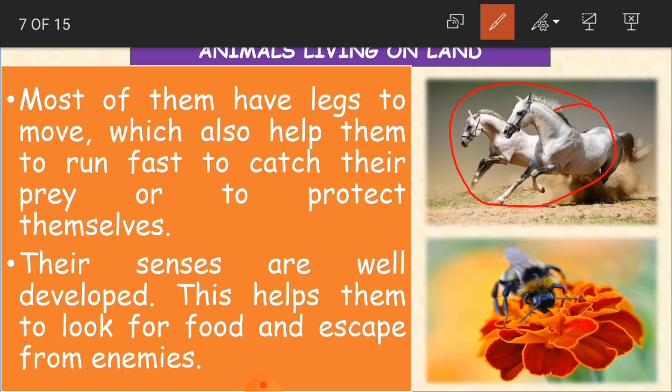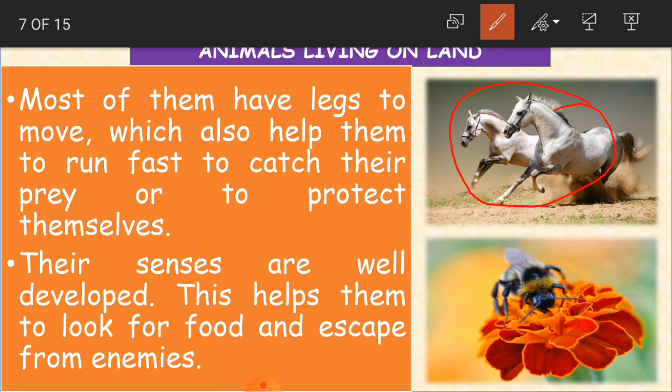Before I said that tiger or lion, they eat animals as food. Suppose if a tiger or a lion has seen a horse or donkey or zebra, some other animal, definitely it will try to catch this. And these animals have to escape from that tiger or the lion. So they have to run fast to escape. That is why they have got legs which make them run. And even these animals have to get their food. How? They have to go to their food.